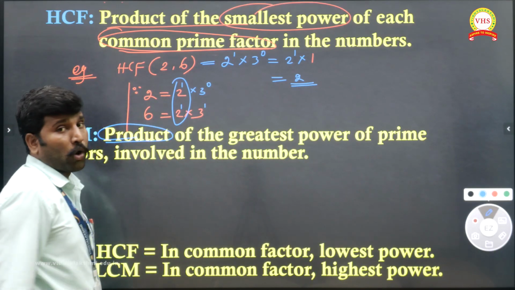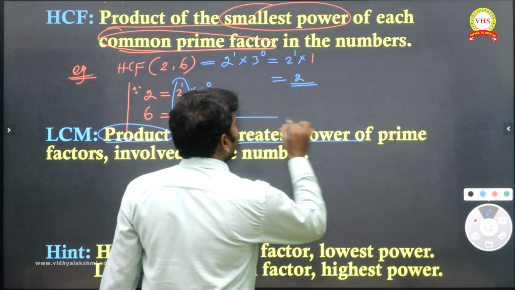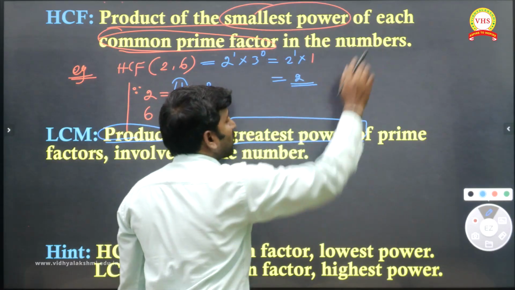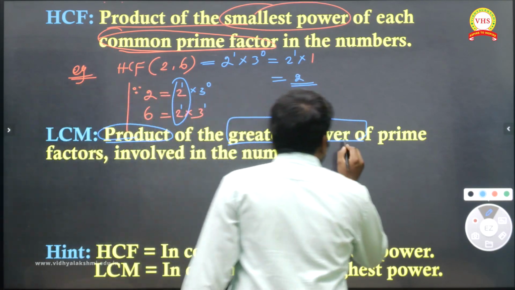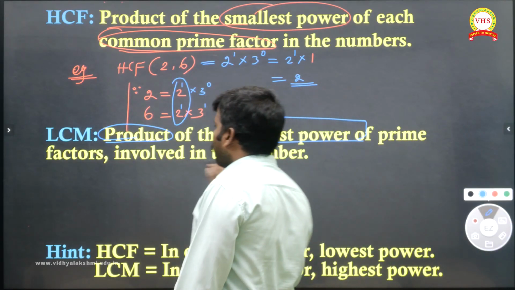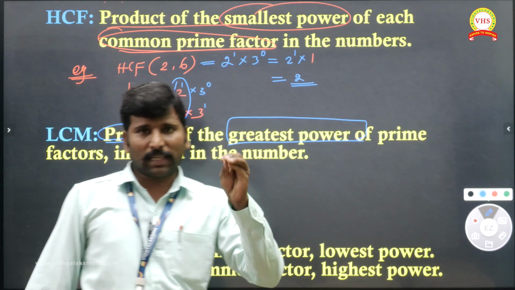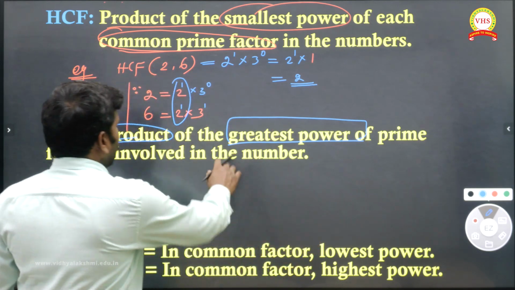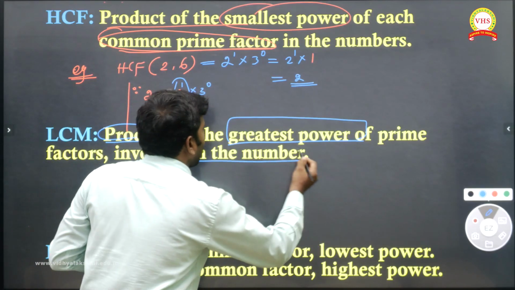Product of greatest power. There they gave smallest power; here they have given greatest power. Greatest power of what? Of prime factors. They didn't mention common here. So we have to take the greatest power of prime factors involved in the numbers.